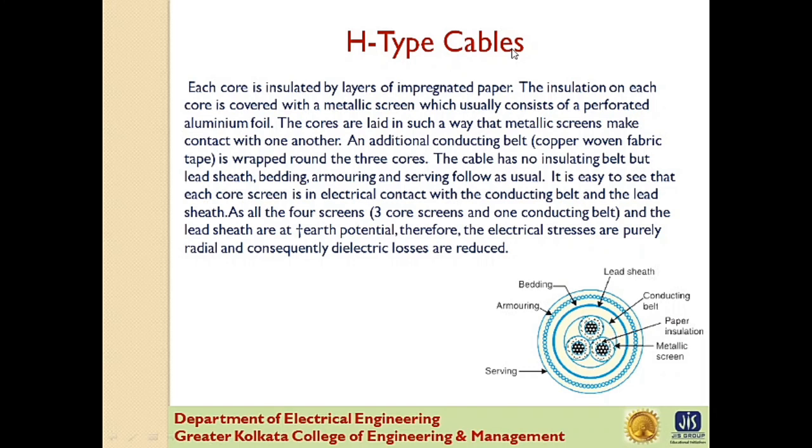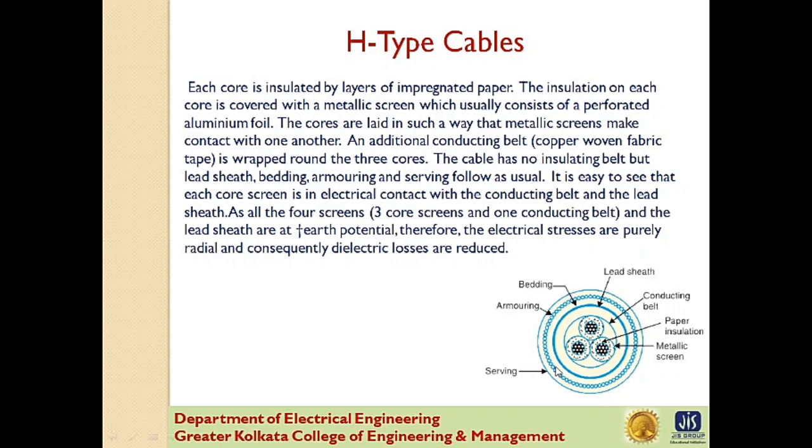Each core is insulated by layer of impregnated paper. The insulation on each core is covered with a metallic screen, which usually consists of a perforated aluminum foil. The cores are laid in such a way that metallic screens make contact with one another. In this picture you can see that additional belt, a conducting belt, is wrapped around the three cores. The cable has no insulating belt, but it has lead sheet, bedding, armoring and serving as usual.